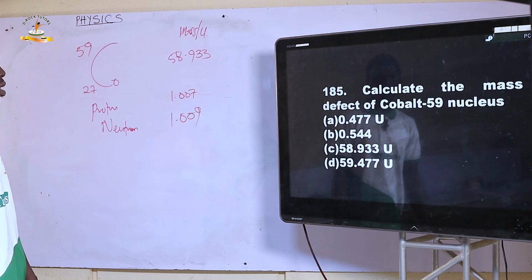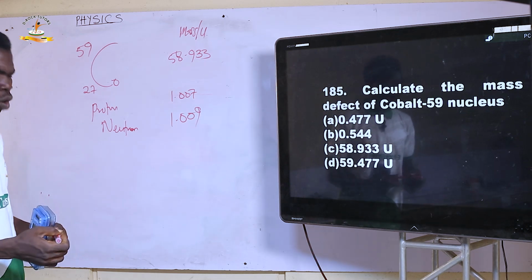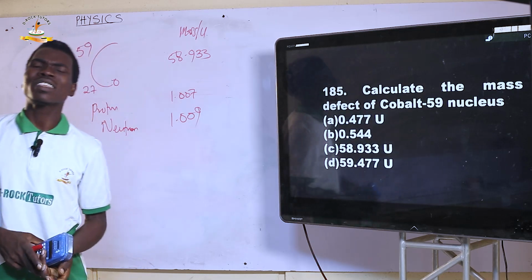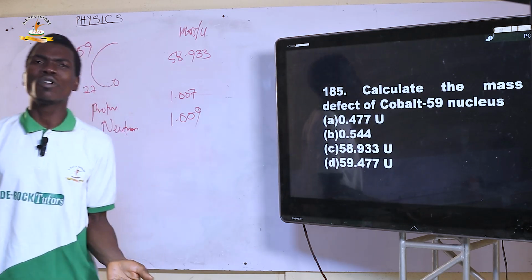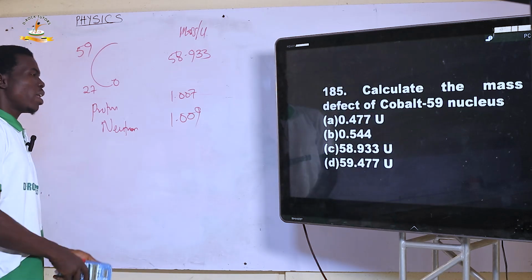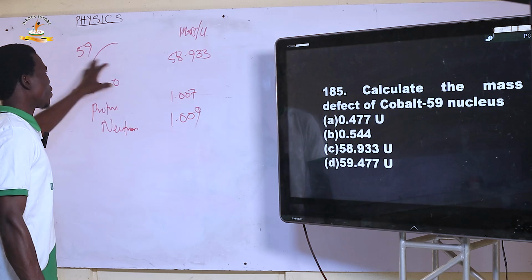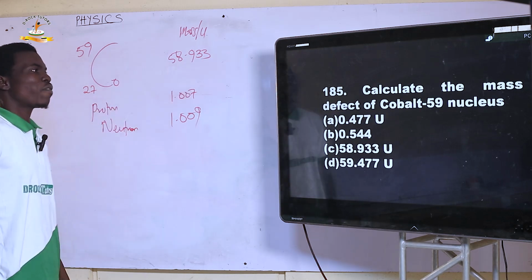The next question says, calculate the mass defect of cobalt-59 nucleus. What is mass defect? Mass defect is the difference in the given mass number and the actual mass number. Let's take a look at the mass number given. The mass number given for cobalt-59 is 58.955.